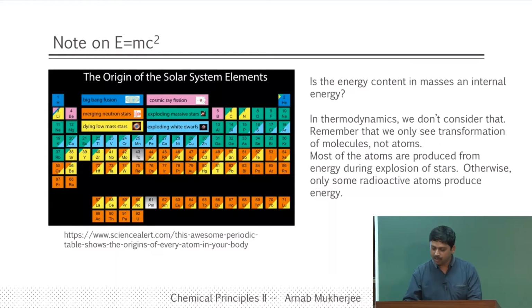Therefore in thermodynamics we do not ever consider E equal to mc square as part of the energy. So when you talk about the internal energy of the system, we do not consider E equal to mc square, because that is not possible on earth.